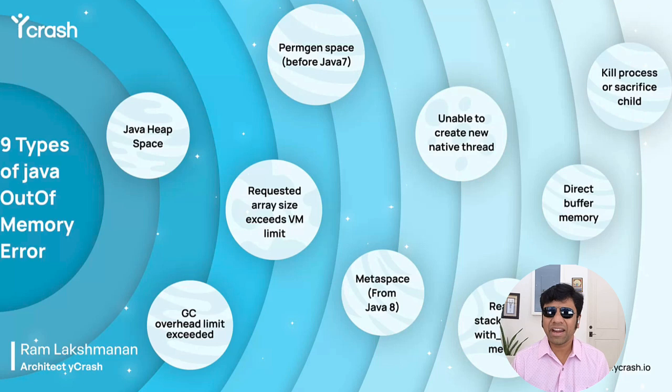Hello friends, in this video we are going to be discussing java.lang.OutOfMemoryError: Kill process or sacrifice child. Yeah, this name sounds very harsh, and it is harsh. As we discussed in the earlier video, there are 9 different types of out of memory error. Here the 8th type of out of memory error is kill process or sacrifice child.